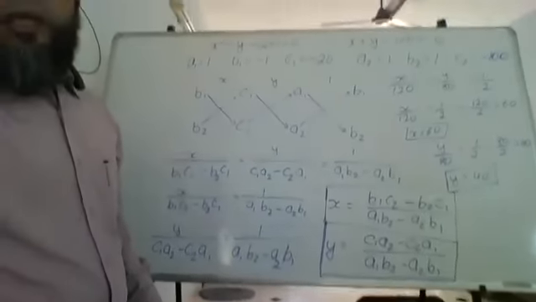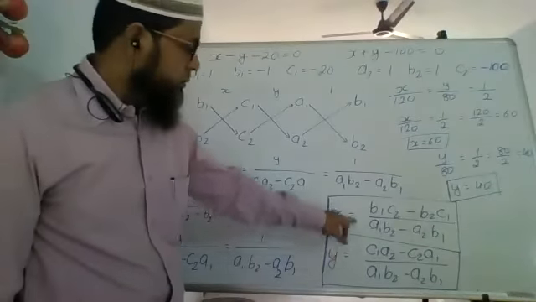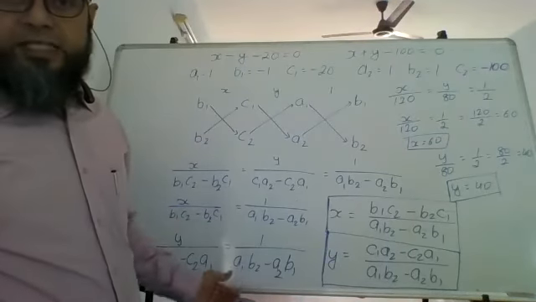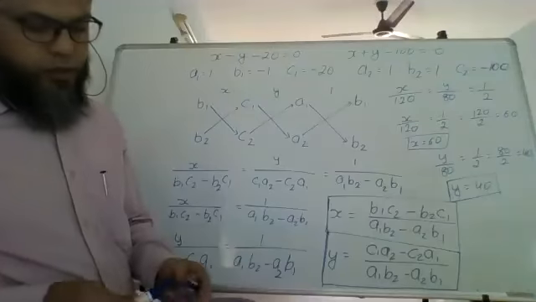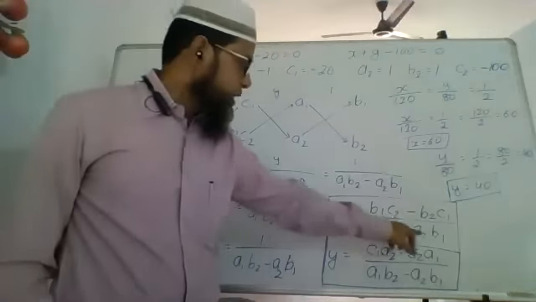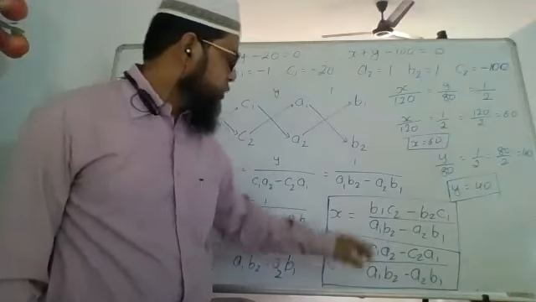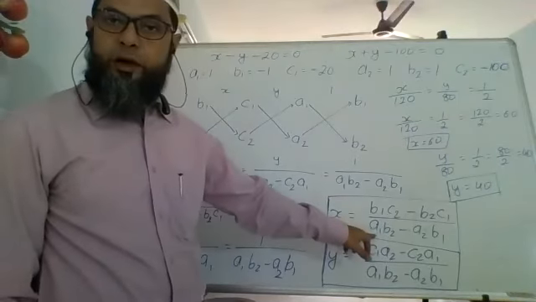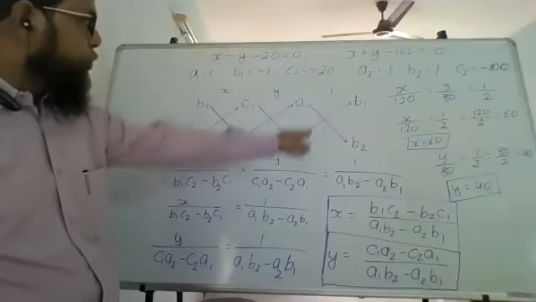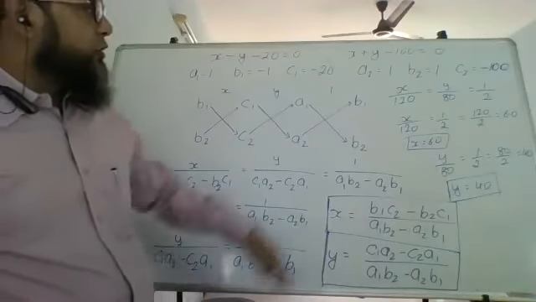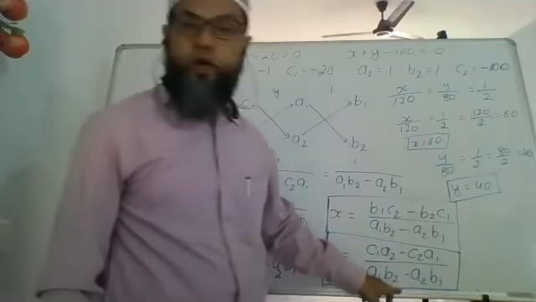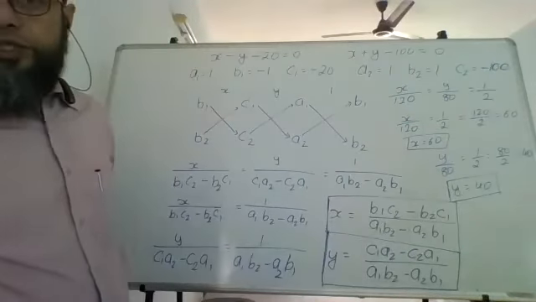Okay. So Ihan, this formula, please copy this. I have explained how it is derived. Any doubts, please ask. Here you will see A1 B2 minus A2 B1, A1 B2 minus A2 B1. So once you're doing this, अगर नीचे का डिनोमिनेटर x में ढूंढ लिया, y में you can directly write the same denominator. You don't have to do those calculations again and again. Like you have seen, it is 1/2. तो ये 2 दोनों जगह पर आएगा, यहाँ पर भी 2 आएगा, यहाँ पर भी 2 आएगा. So it will save time once you do this.